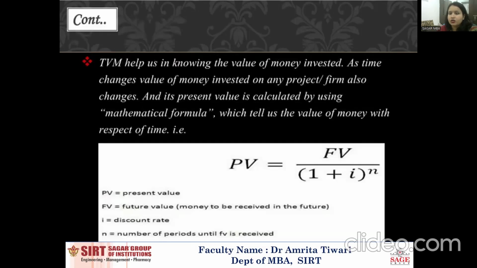As the time value of money changes, the money invested in any project by firms also changes. Present value is calculated using the mathematical formula PV = FV / (1 + i)^n, where PV is the present value, FV is the future value, i is the discounting rate, and n is the number of years until the FV is received.